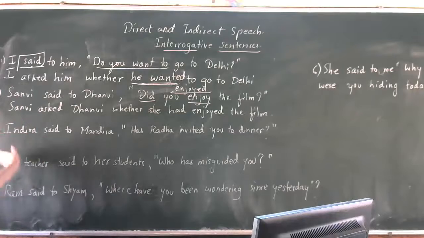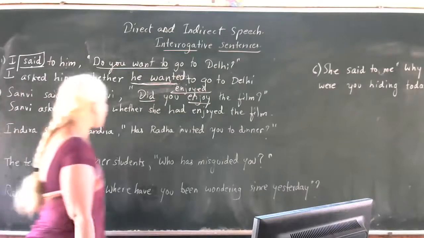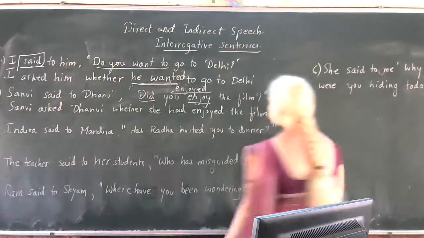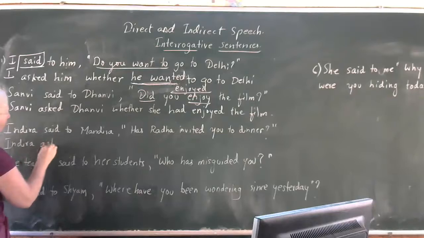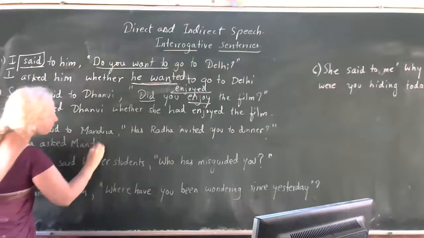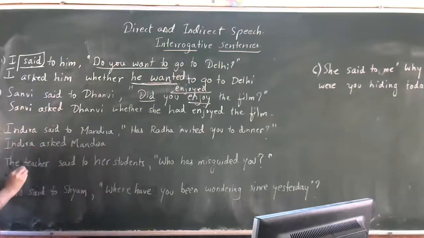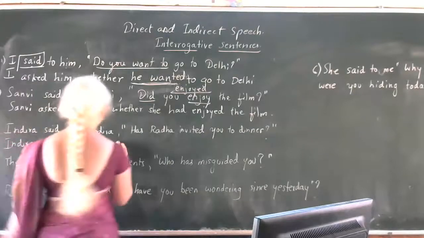Now I give a direct chance to Vaishnavi Arnagde. Indira said to Mandira, has Radha invited you to dinner? Vaishnavi Arnagde. Yes, Mataji. Indira asked Mandira whether, or if, anything is okay.